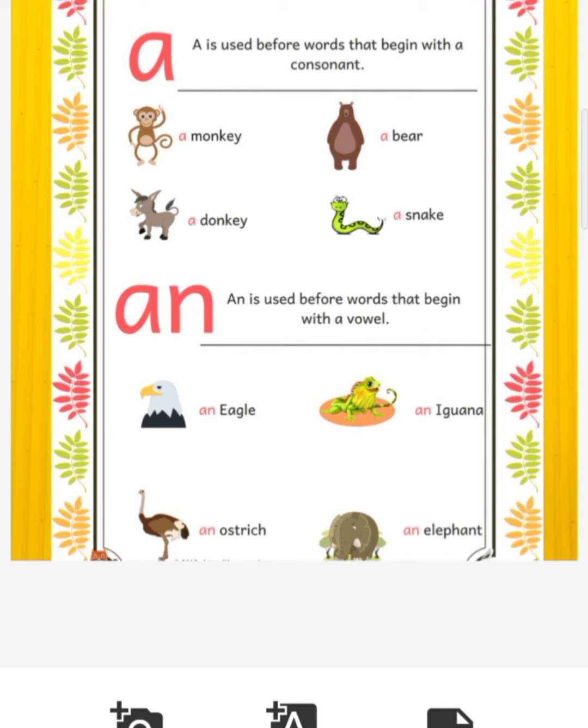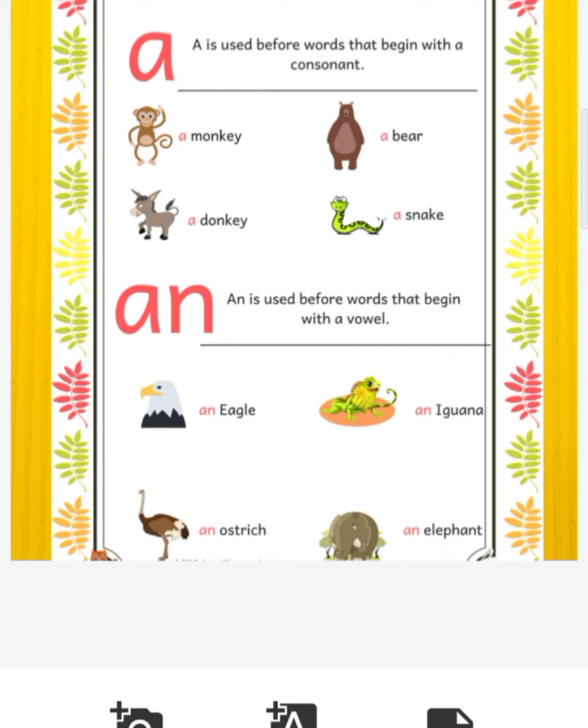And next is a bear. So B. B is also a consonant, and the sound also you have to remember. A donkey. D. Again, the first letter of the word donkey. D is a consonant. And next is snake. S. So here again we have to remember the rule. The consonant sounds, we will carry the article a.